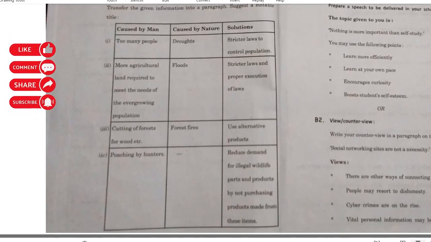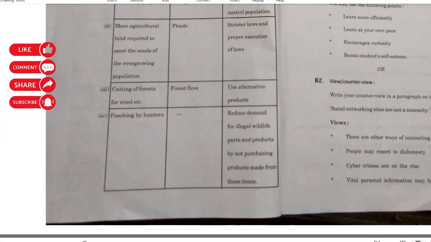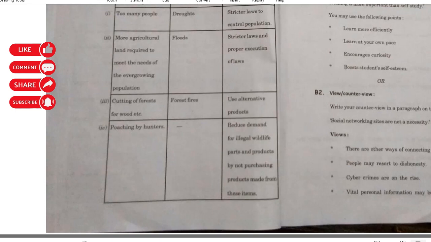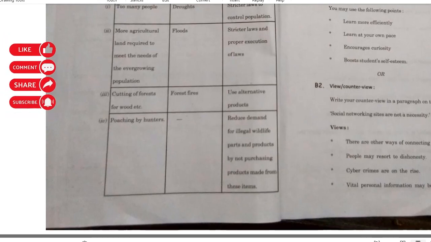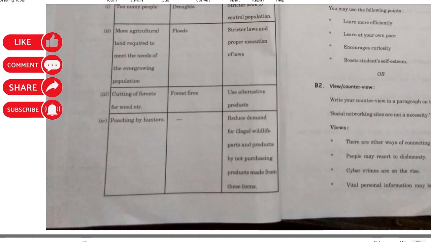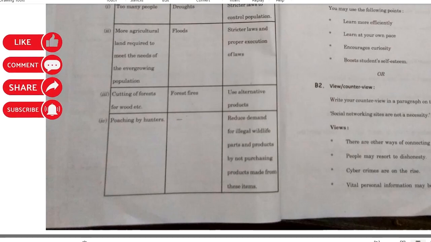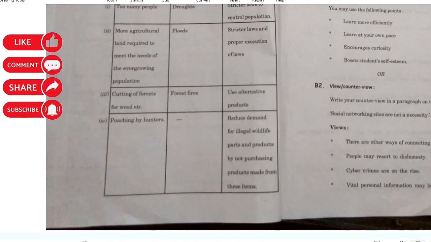View, counter view, here they have taken up social networking. Now, this seems to be a bit tricky part of the question paper because most of the views that are mentioned actually appear to be true. So it's a bit difficult to find the counter view. For example, there are other ways of connecting and staying in touch.